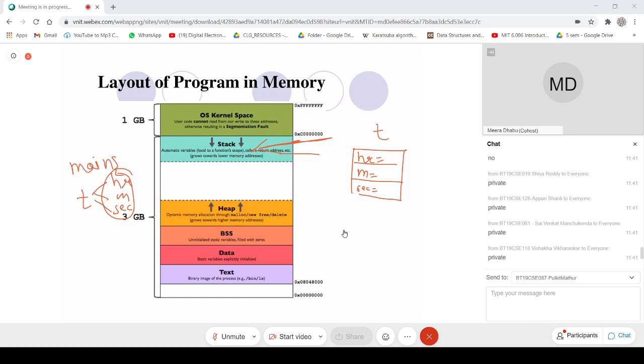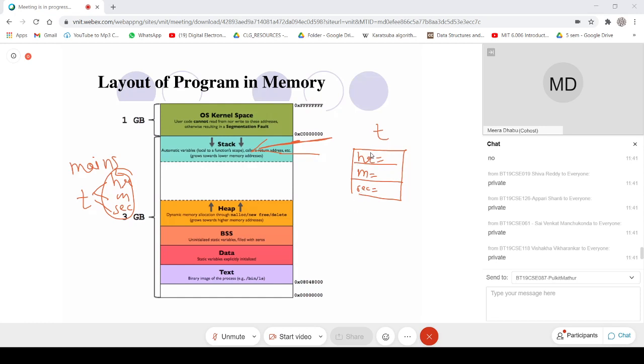That memory is allocated from the heap. It is called dynamic memory allocation. And in C++, the corresponding keyword for malloc is new, and for free it is delete. These are the new keywords introduced in C++. We will see it soon.